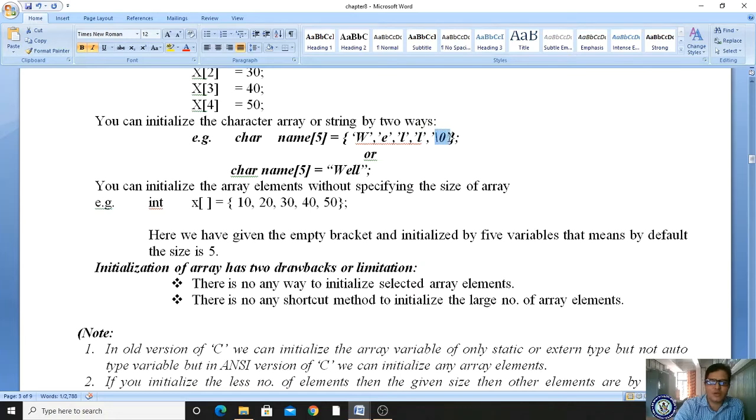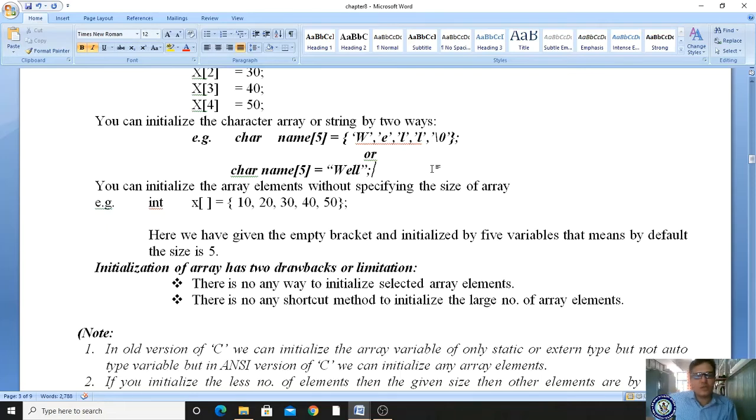It is up to you whether to specify the last one or not. Automatically your computer editor, the Turbo C++ editor, will treat the last character as a null character. It doesn't store it, but it automatically takes the last character as null. So you can declare and initialize the character array in this form as well as like this also. If you store like this, then we should know what we mean by string.